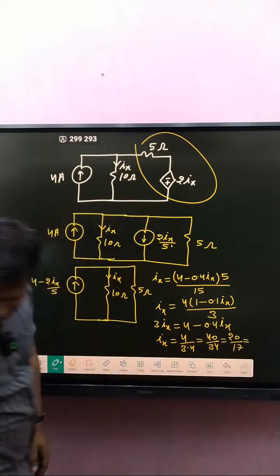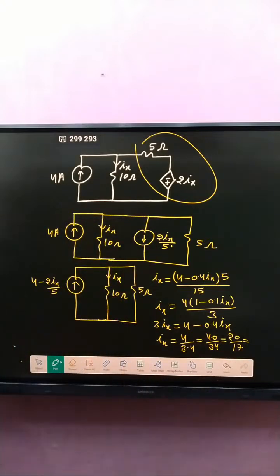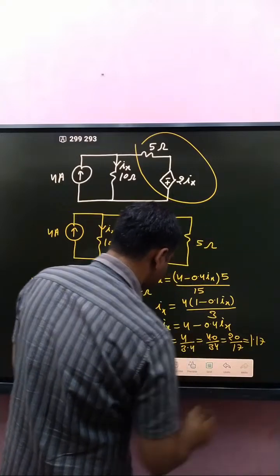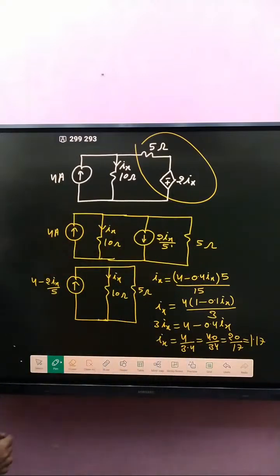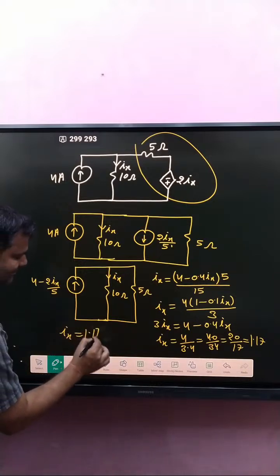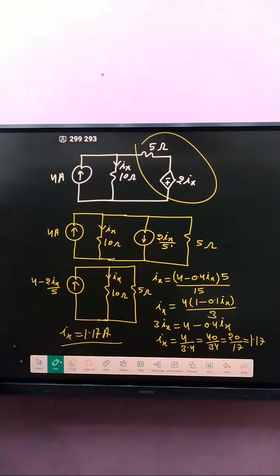Then what about that value? That is 20 divided by 17. That is how much? 1.17 ampere. So Ix is how much? Is the right answer. Make it.